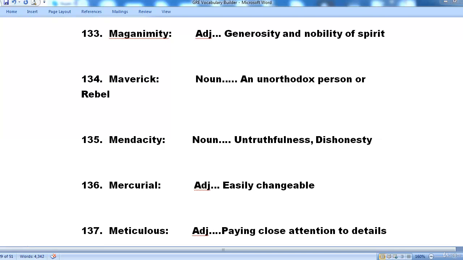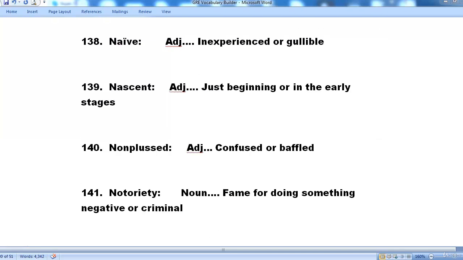Next is mercurial. Mercurial is an adjective and it would mean easily changeable. 137. Meticulous. Meticulous is an adjective that means paying close attention to details, generally used for supervisors or leaders who are meticulous. The next word that we are looking at is naive. Naive is an adjective and it means inexperienced or gullible.